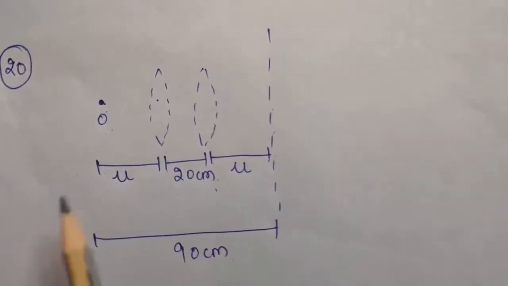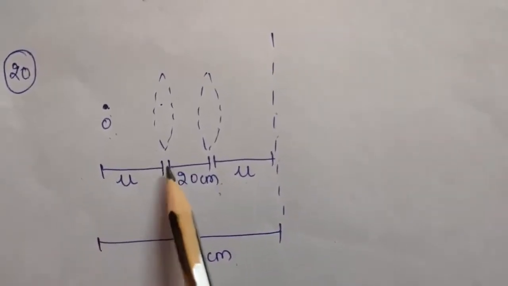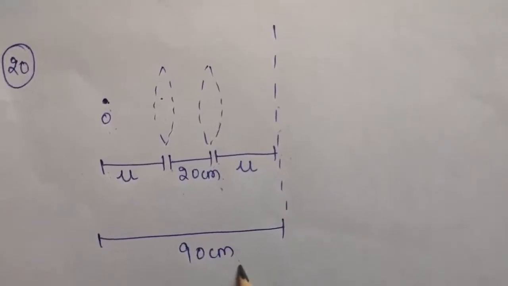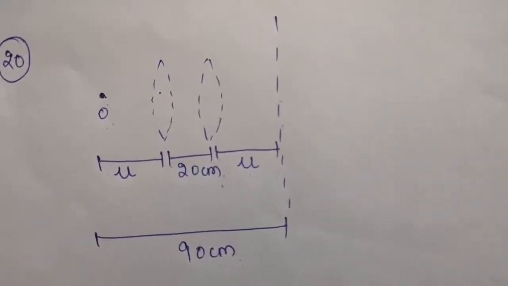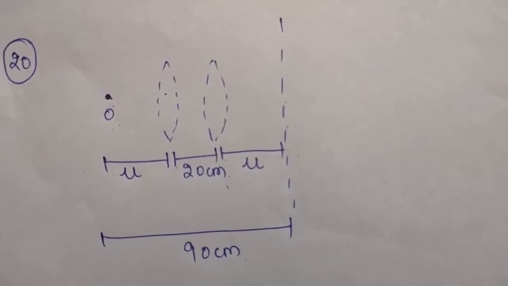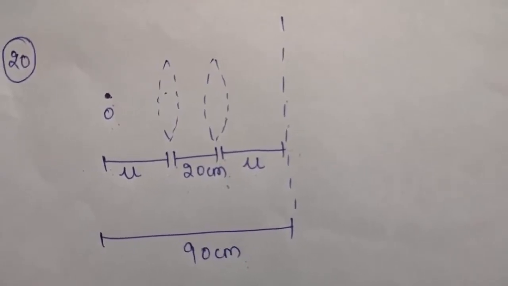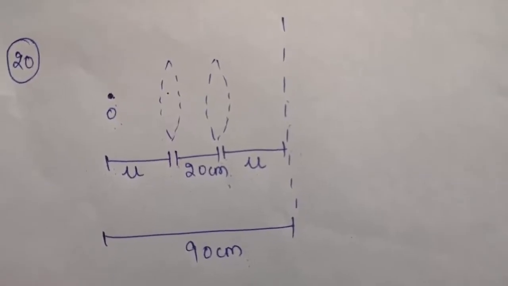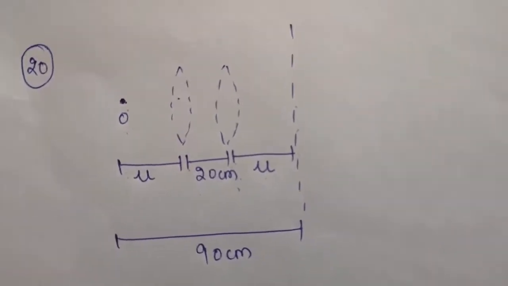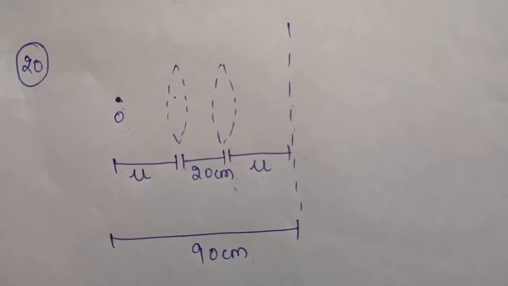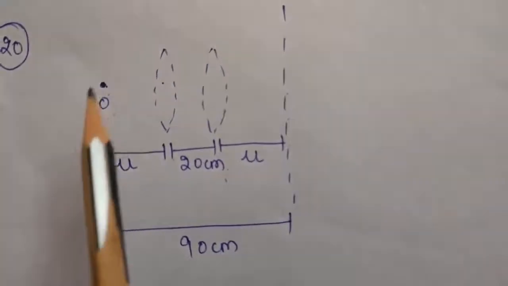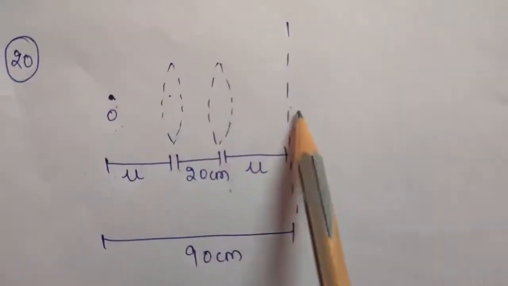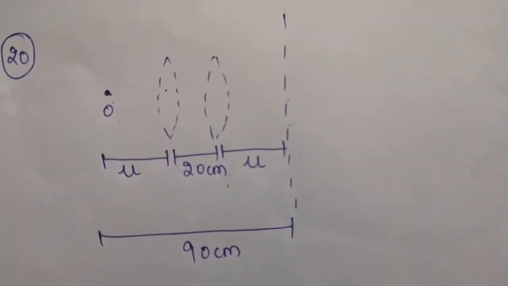Okay, so from the figure you can say u plus 20 plus u will be equal to 90 centimeters. The theory I am using here is that if a real object and a real image are there, then their positions are interchangeable. It does not matter if you place the image at the position of the object, the u and v will just get interchanged.